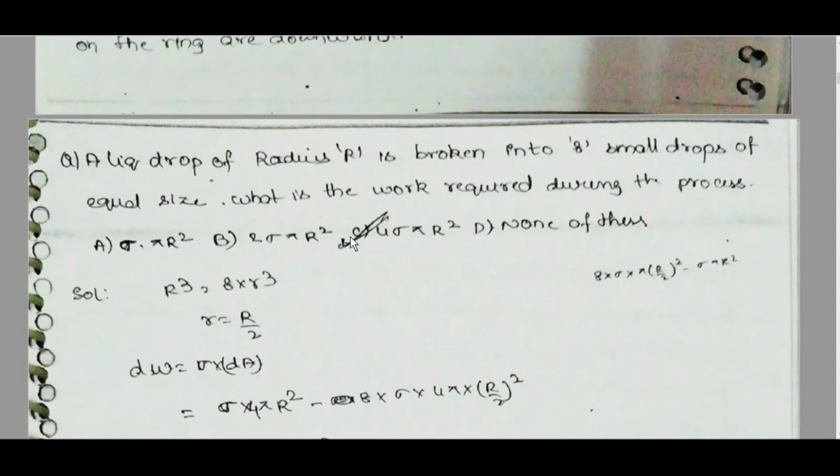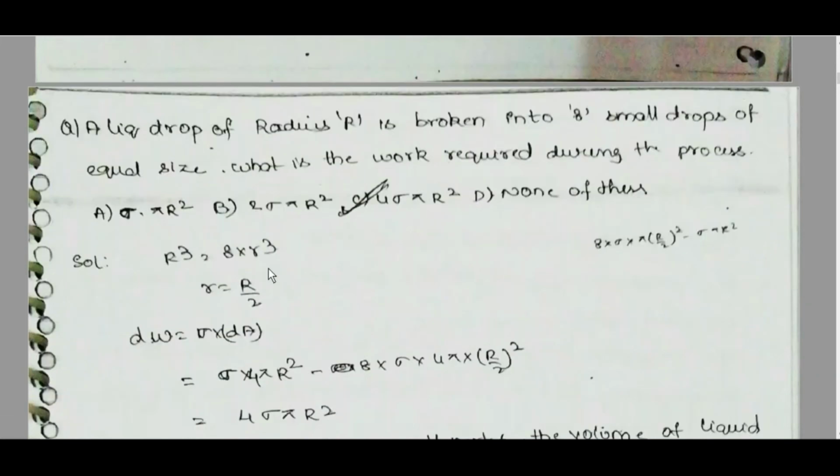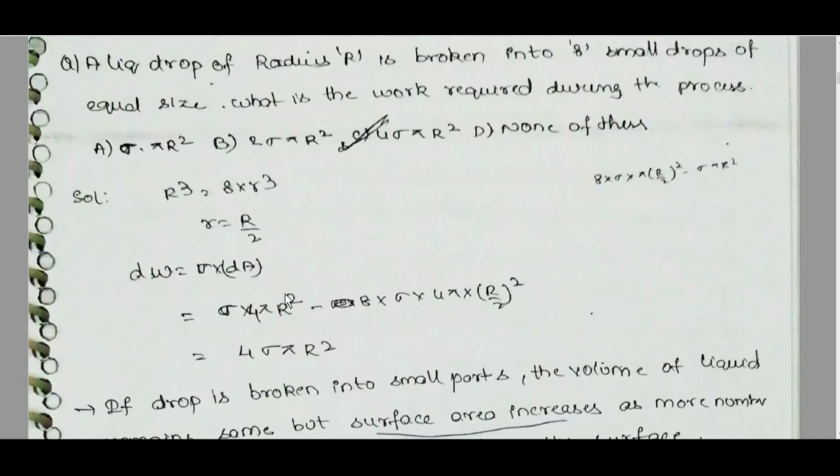A liquid drop of radius capital R is broken into 8 small drops of equal size. What is the work required during the process? Capital R cubed is equal to 8 small r cubed, so r is equal to capital R by 2. dW is equal to sigma into dA, sigma into dA, final minus initial. 4 pi R square is initial. 8 into 4 pi (R by 2) whole square is final. Final is equal to 8 pi sigma R square.